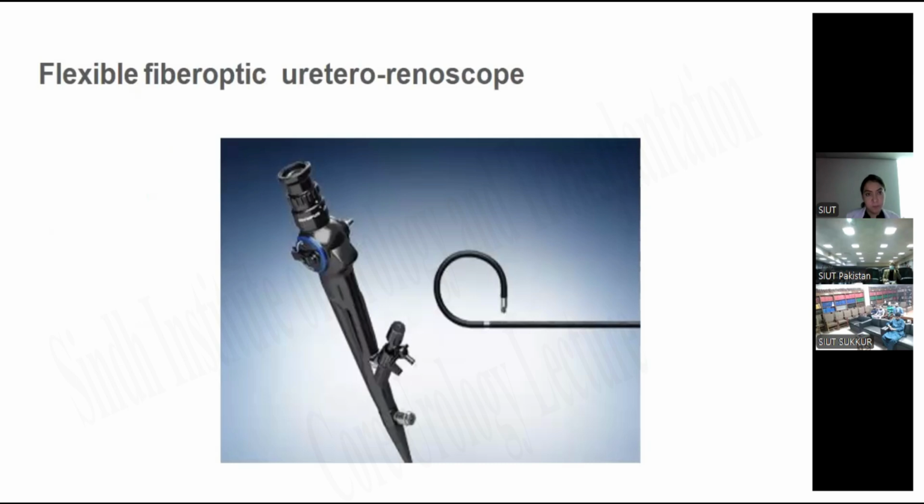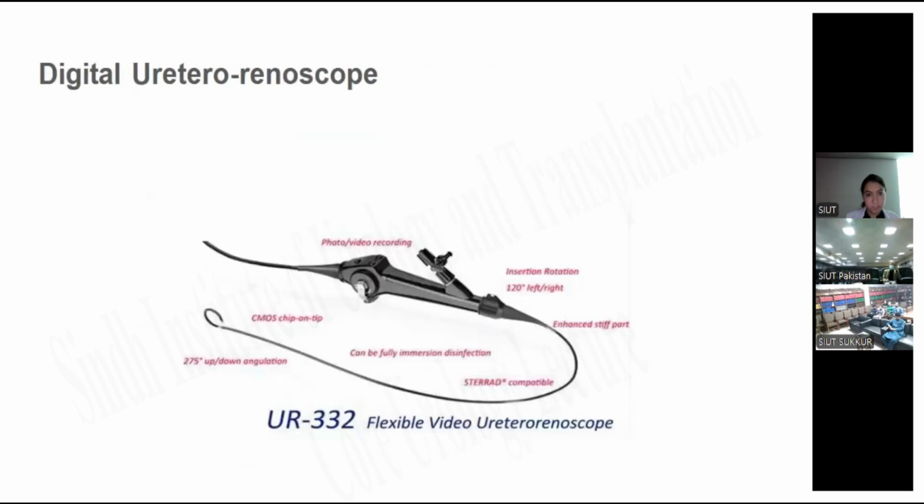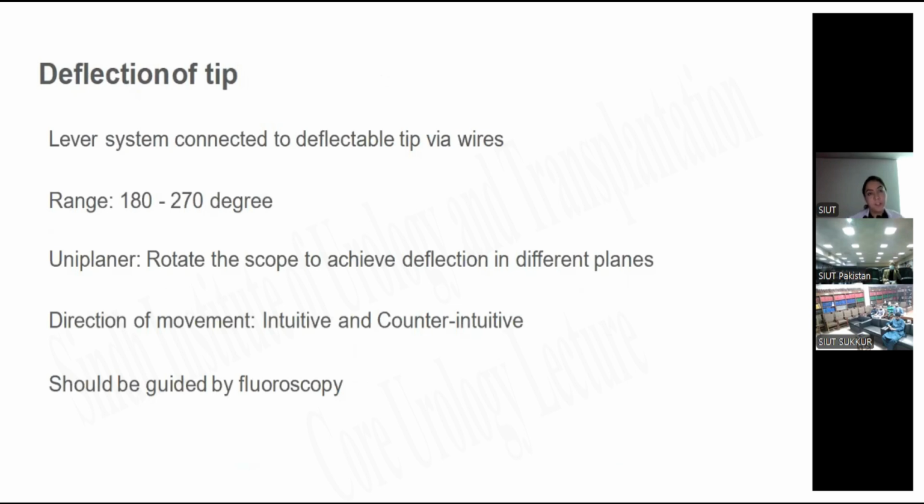This is a flexible fiber optic ureteroscope. Digital. Deflection of the tip of the URS: a lever system is connected to the deflectable tip via wires. Its range is 180 to 270 degrees.